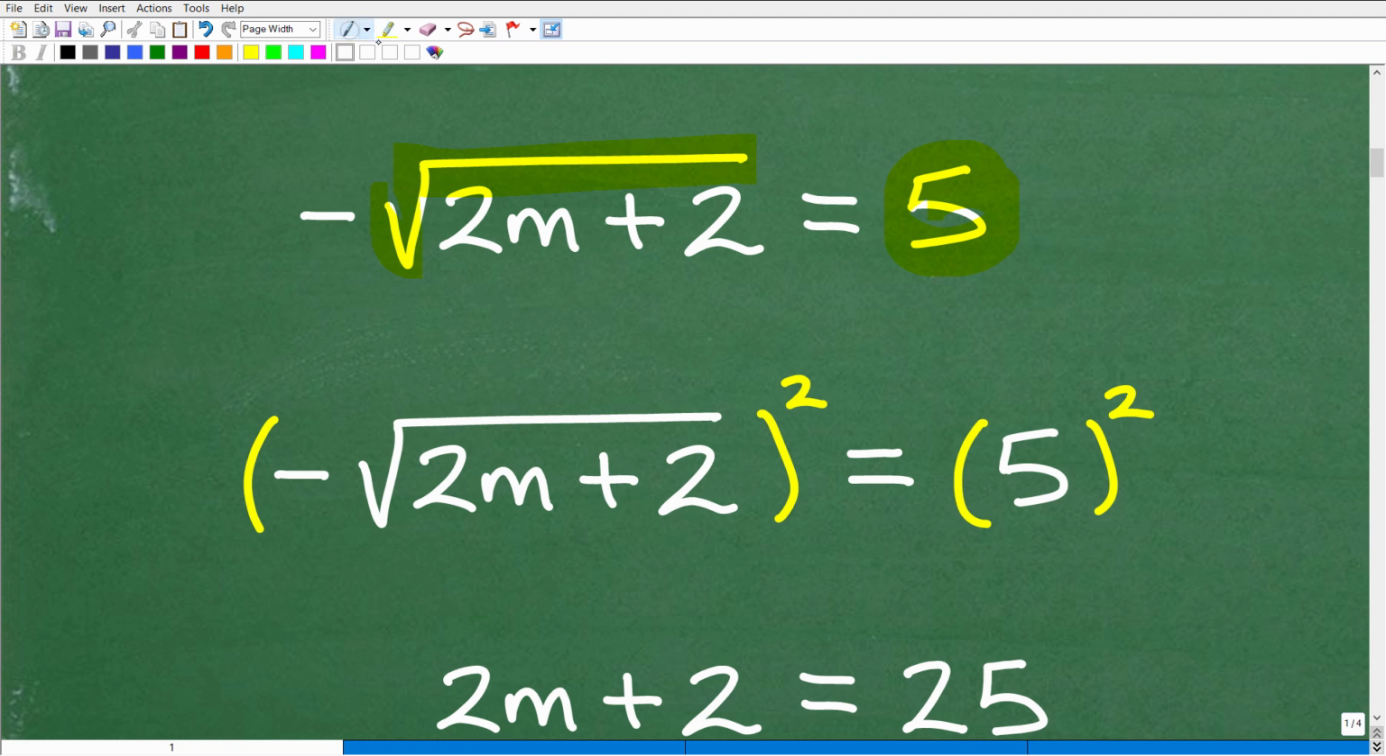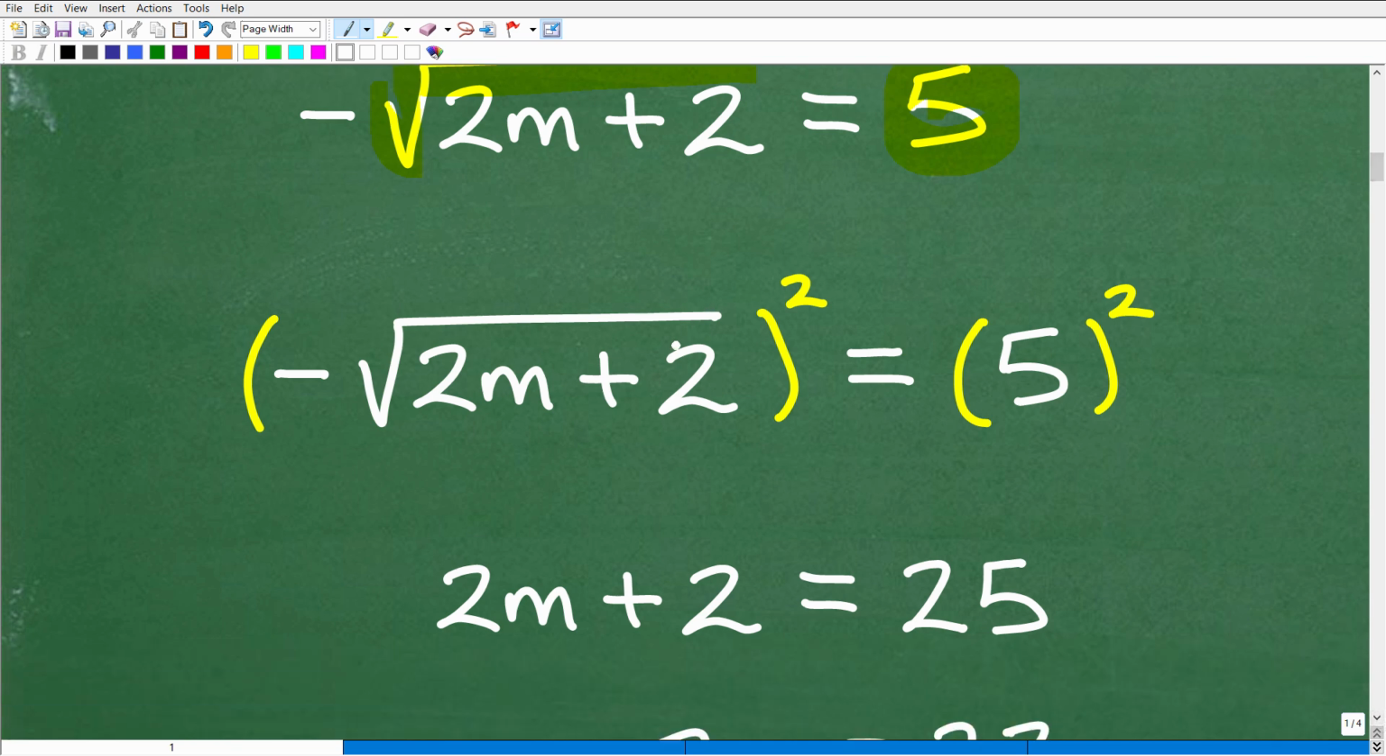So when I square both sides, I also have to square this negative in front of this square root. So it would look like this, right? A negative squared, if you multiply this by itself, is a negative times a negative, which of course is a positive. So what's going to end up happening is this whole radical is going to drop away, right? So we're going to go from this to this. In other words, when we square a square root, you're just going to get what's inside the square root, right? And of course, that's 2m plus 2. And then on the right-hand side, 5 squared is 25.